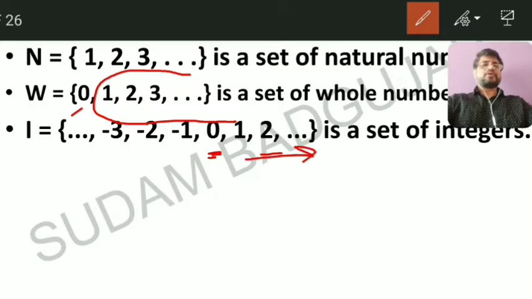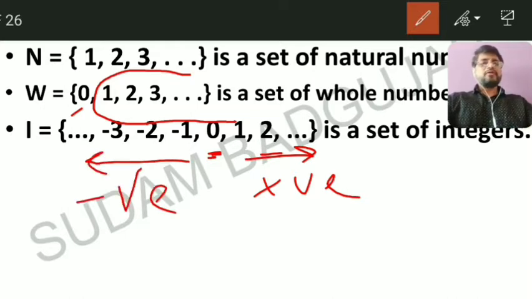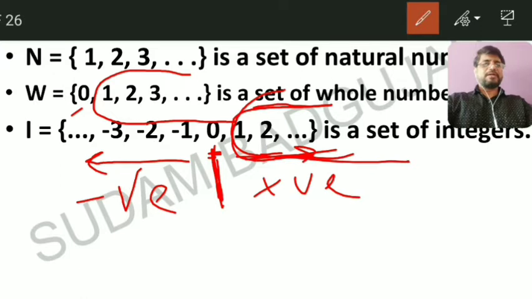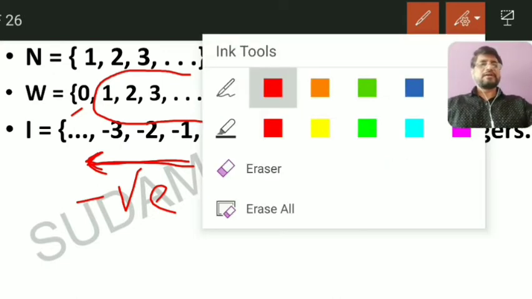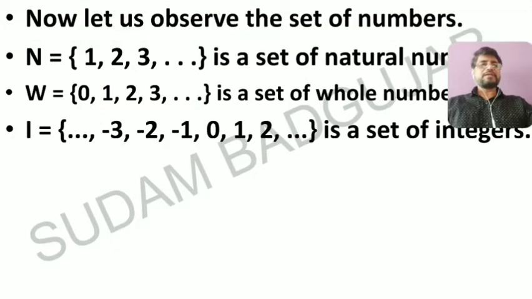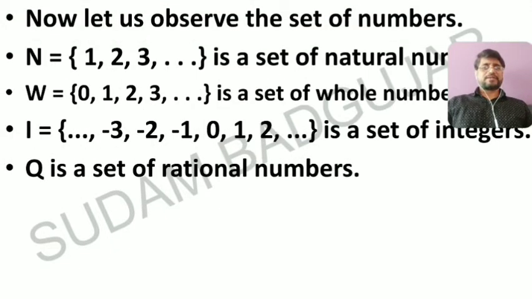See here, from 0, the right side are positive numbers, and the left side from 0 are negative numbers. Okay, you can observe this 1, 2, 3 and so on. These are natural numbers. Means the positive side from 0 are natural numbers, and the negative side from 0 are negatives of natural numbers. So what are the integers? Natural numbers, negatives of natural numbers, and one more element 0. This is nothing but the set of integers.